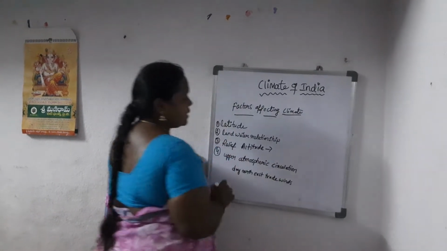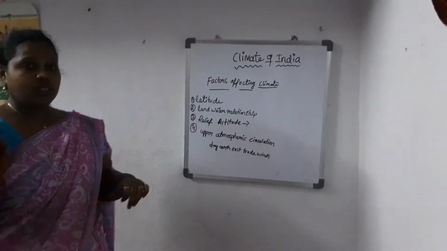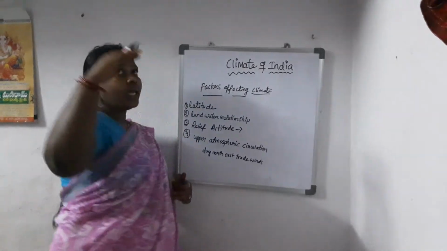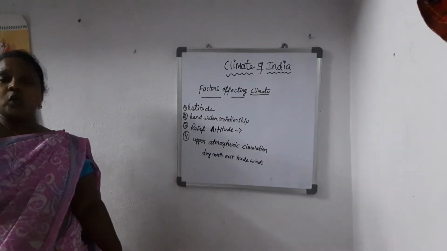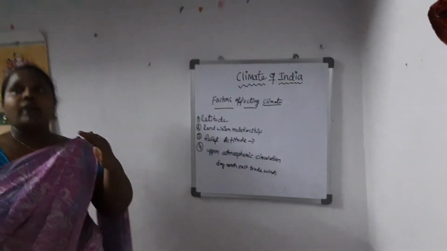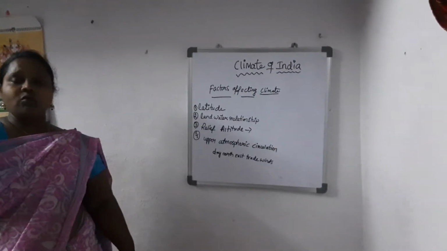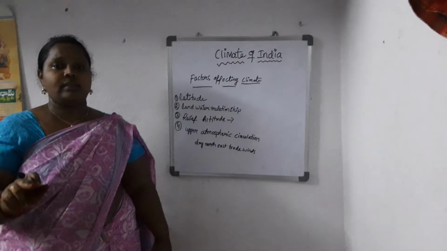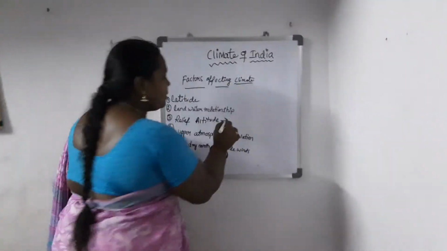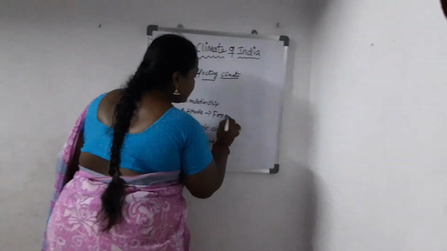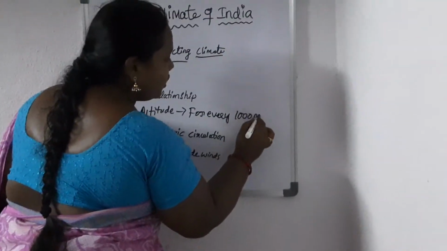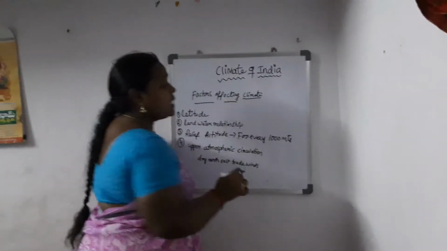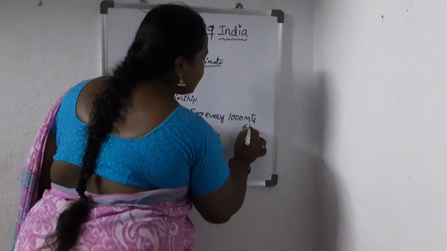here what happens is, as we go to a higher elevation, as we go up in the atmosphere, temperature decreases. For every 1000 meters, temperature falls by 6 degrees centigrade.